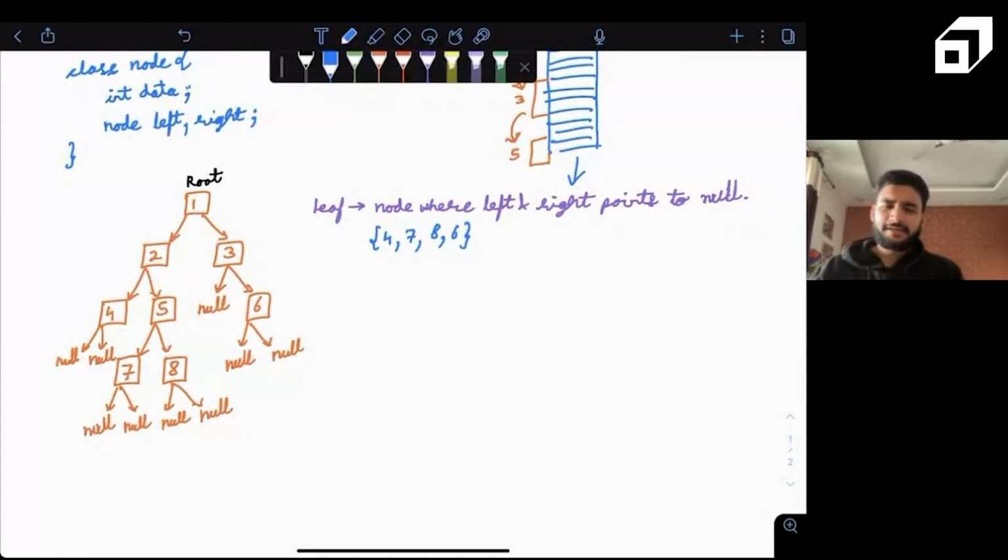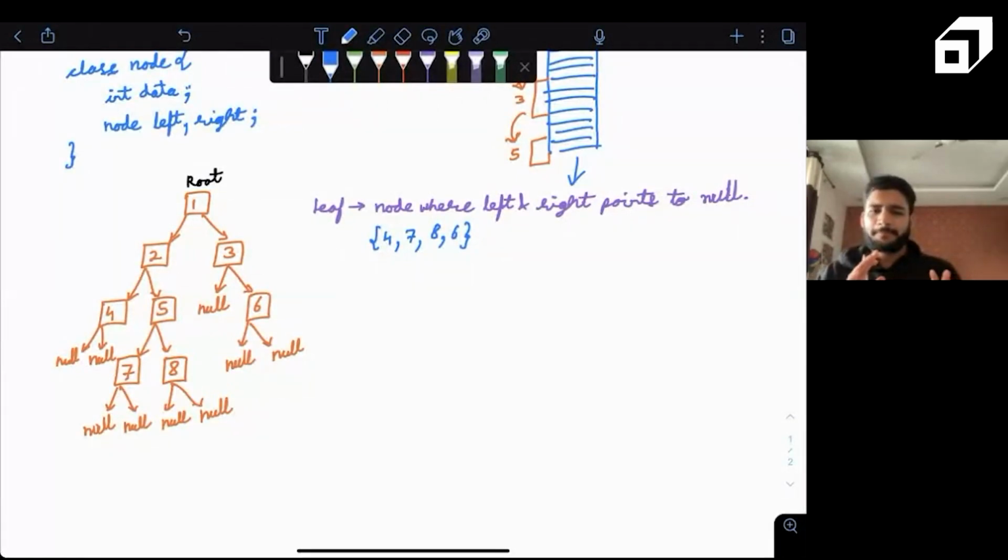So this makes it like an inverted tree. We have the root over here and we have leaves at the bottom. So far so good to all? And if we look actually in the memory, they are randomly placed. 1 is placed at a different memory location, 2 is placed at a different memory location, 5 is placed randomly anywhere. Now, the advantage of linked lists and trees over arrays is that you don't need a big chunk in memory, a continuous piece of memory at a point. Even if you have distributed free available spaces in the memory, linked lists or trees make the best use of it.